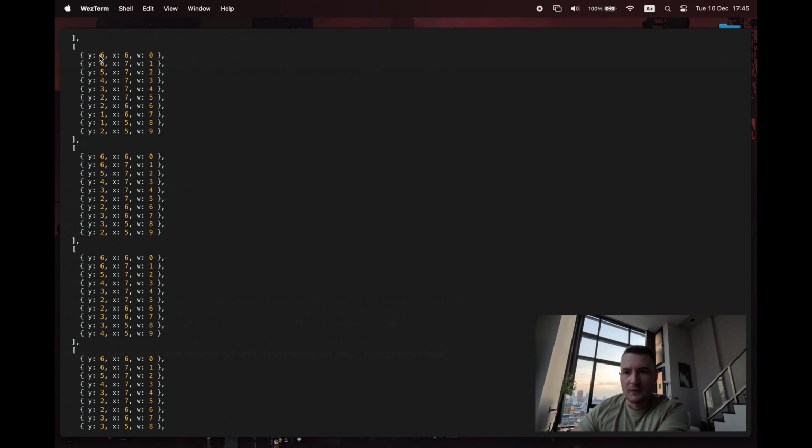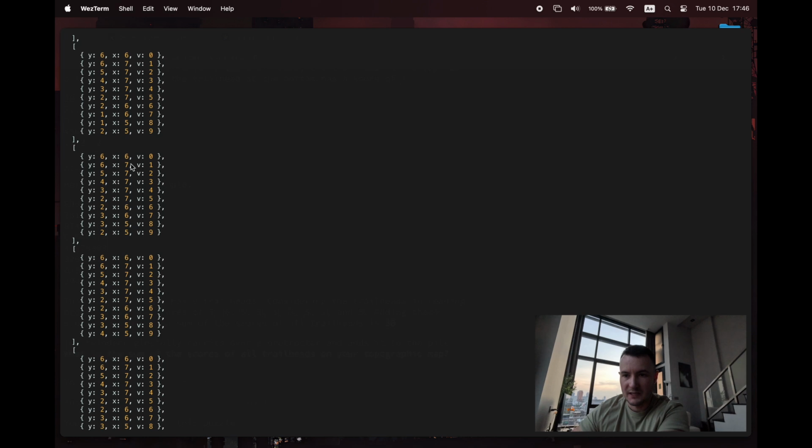There we go. So that one starts at 6, 6, and it's a 0. That one, and it's the same 0 here. And then we end up at 2, 5 and 2, 5. Now somewhere in the middle, there's a different path, because the second to last coordinate, 3, 5, is actually 1, 5 here. So there are 2 paths here going from the same 0 to the same 9 that are different paths.